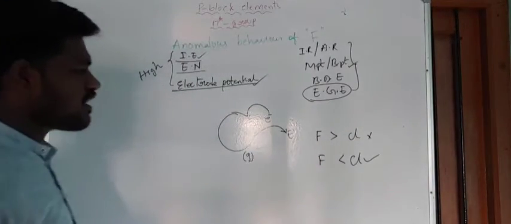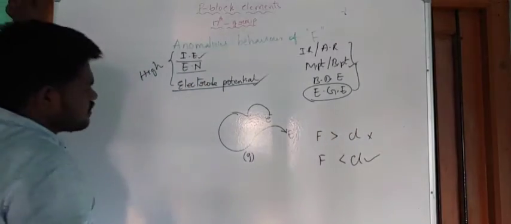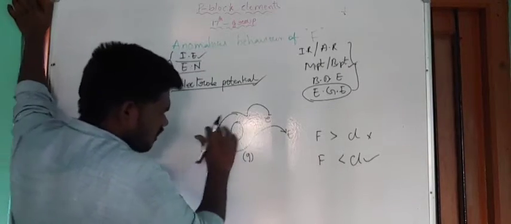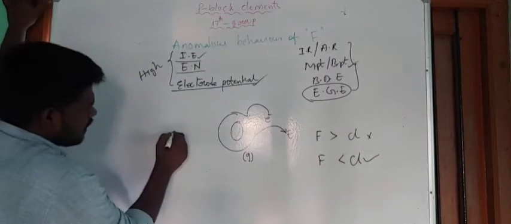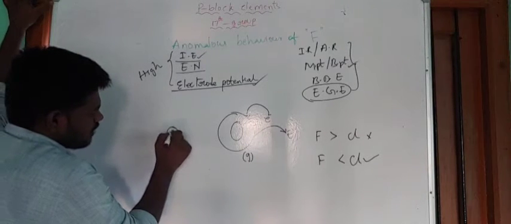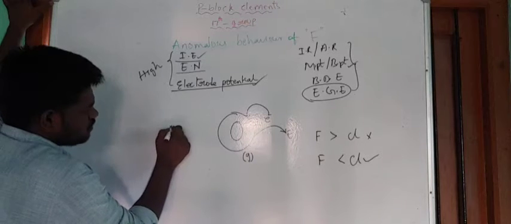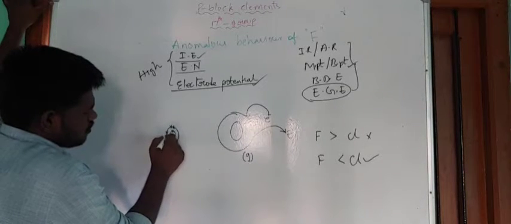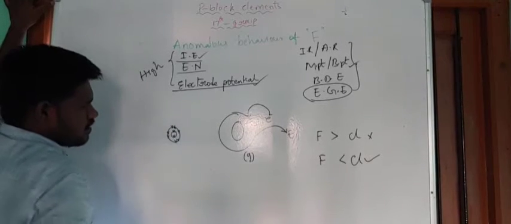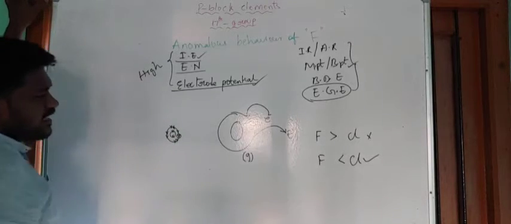So what is the reason for that? Here also the reason is interelectronic repulsions. For example, this is the fluorine atom. Let me take this one as chlorine and this is the fluorine atom. In the first shell of the fluorine, how many electrons? 2 electrons. In the second shell of the fluorine, how many electrons are present? 7 electrons are present. So here 2, 7. Now when you add an electron, it will be the 8th electron.